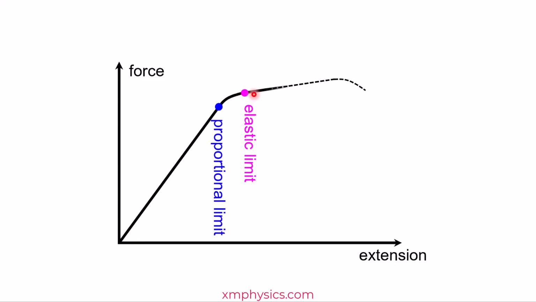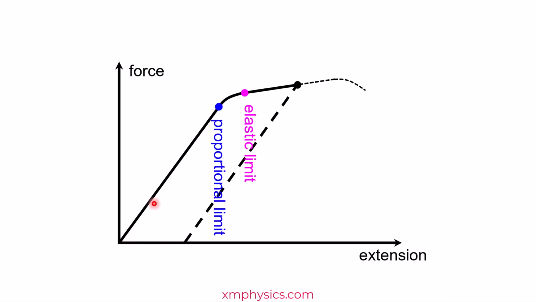Now guess what happens if you stretch it beyond the elastic limit? What's observed in practice is the wire is going to unstretch along this path, this line. So the stretching graph and the unstretching graph are different. So notice this point here, where the stretching force is already zero. That means we have unloaded the weights. There's no more stretching force. But the wire did not go back to extension of zero. So this amount here represents the amount of permanent elongation.